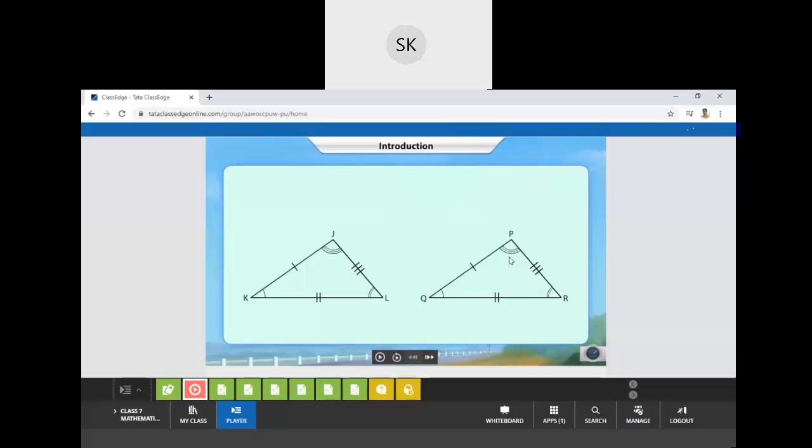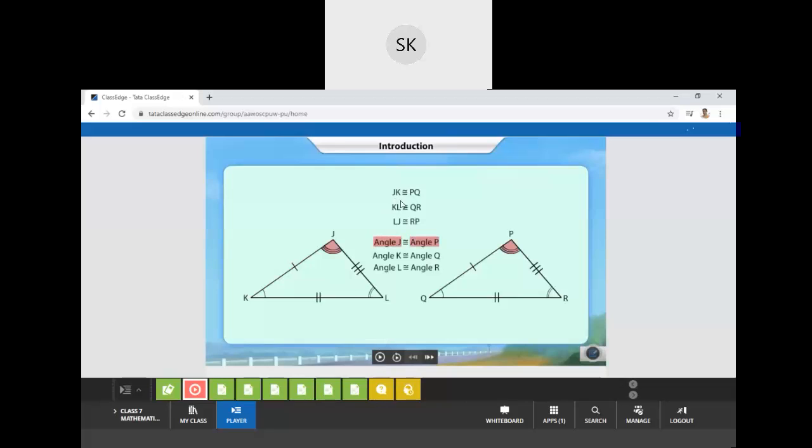Therefore, we can conclude like this: JKL is congruent to PQR because sides and angles are equal. So both these triangles will overlap on each other. Example, side JK is equal to side PQ. Angle J is equal to angle P.